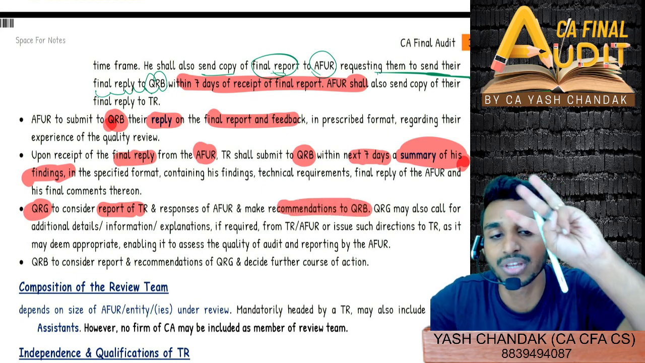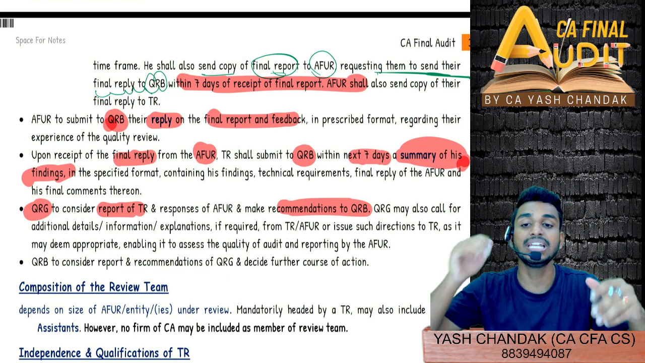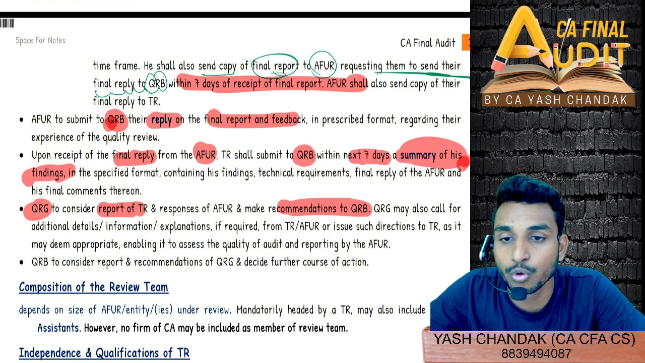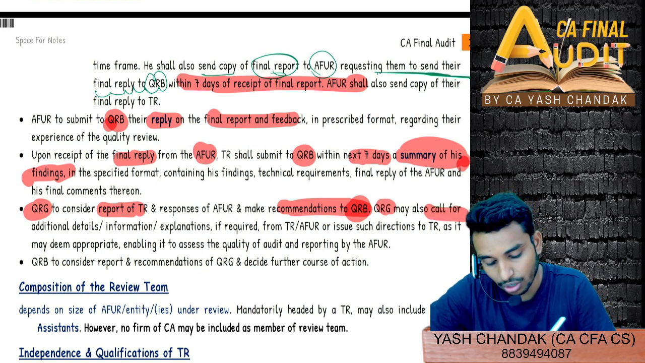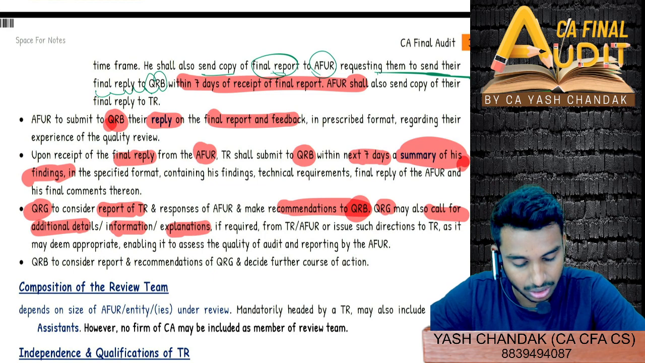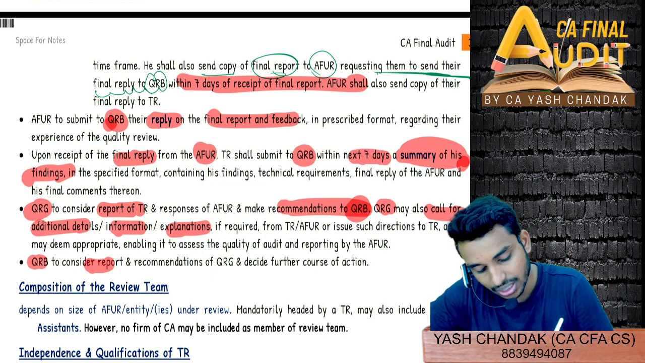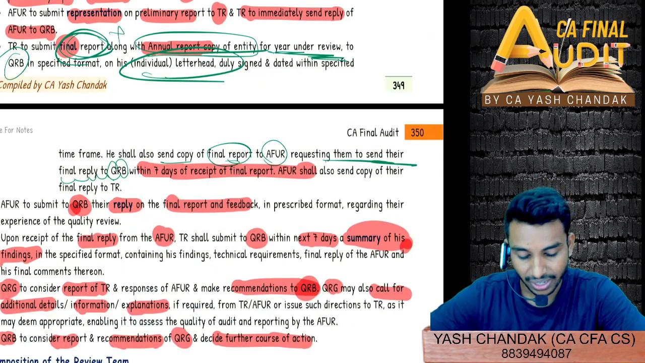I told you 3 types of recommendation, right? Action can be taken, or you can directly give an advisory to the AFUR, or thirdly you can ignore. So all these 3 recommendations can be given to the QRB. The QRG may also call for additional detail, information or explanation that they seek from the technical reviewer. And lastly, the QRB considers the report and recommendation of the QRG and decides the further course of action. So if we can see